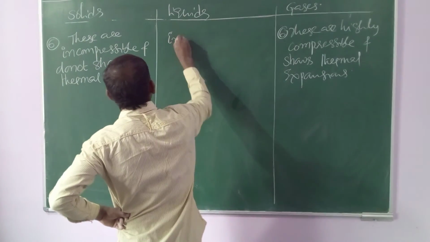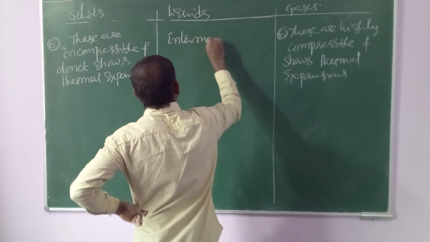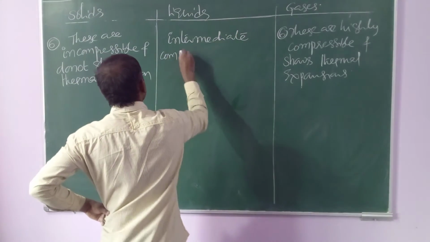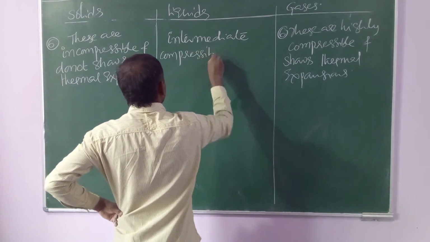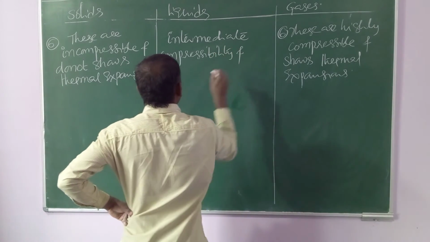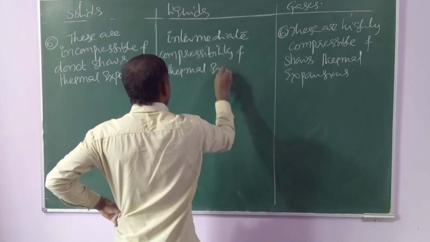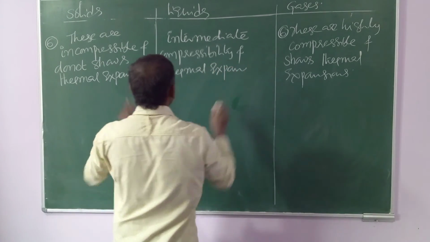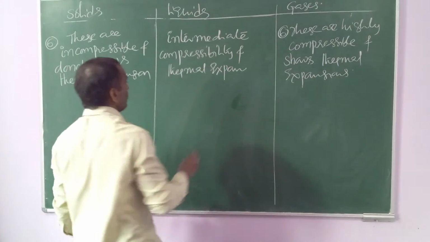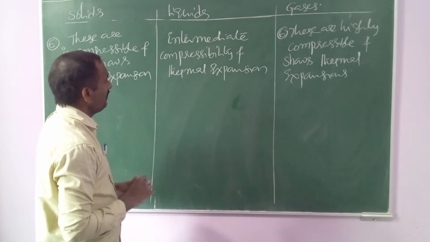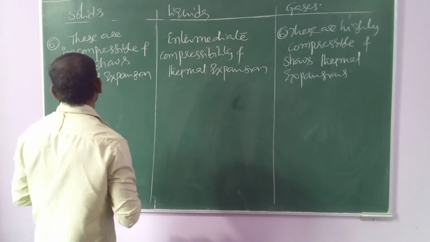Liquids have intermediate compressibility and intermediate thermal expansion. So liquid state properties lie between gases and solids. Intermediate compressibility and intermediate thermal expansion.